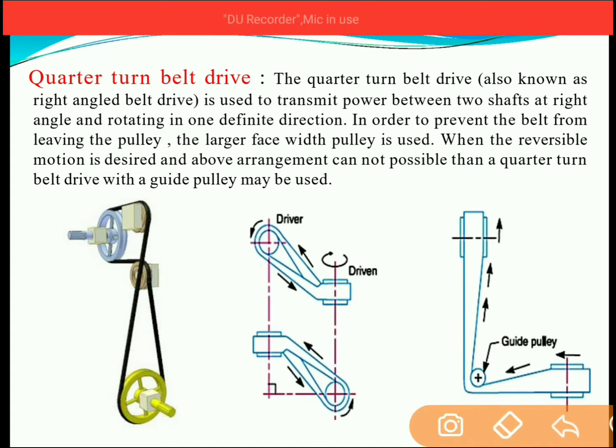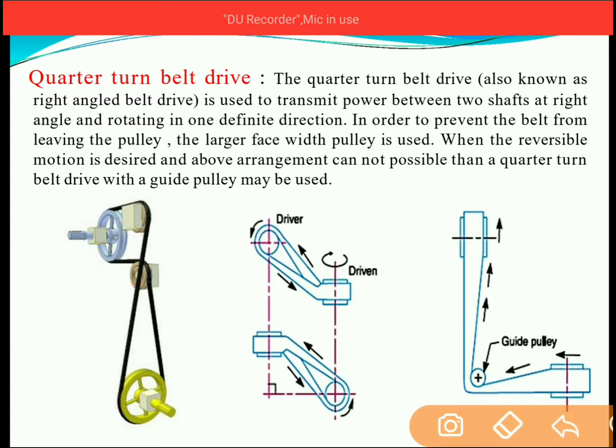So it is used to connect two shafts which are at right angles to each other. This is the axis of the driver pulley, and this is the axis of the driven pulley. The axes of the driver pulley and the driven pulley will be at 90 degrees with respect to each other.